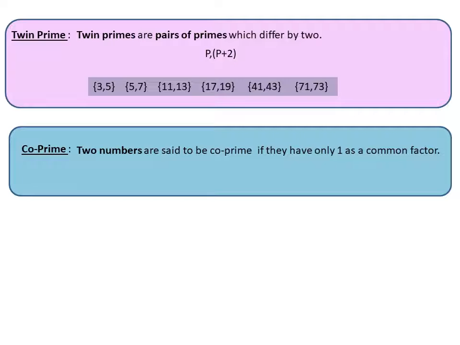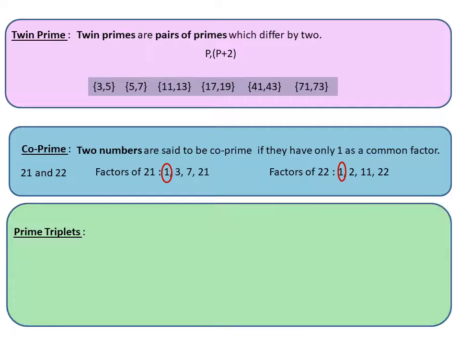Co-primes. Two whole numbers, which need not be prime numbers, are said to be co-prime if they have only 1 as a common factor. Let's take an example of 21 and 22. The factors of 21 are 1, 3, 7, 21, so it is not a prime number. Factors of 22 are 1, 2, 11, 22, so it is also not a prime number. But they have only one common factor, that is 1. So these numbers are called co-prime with each other.